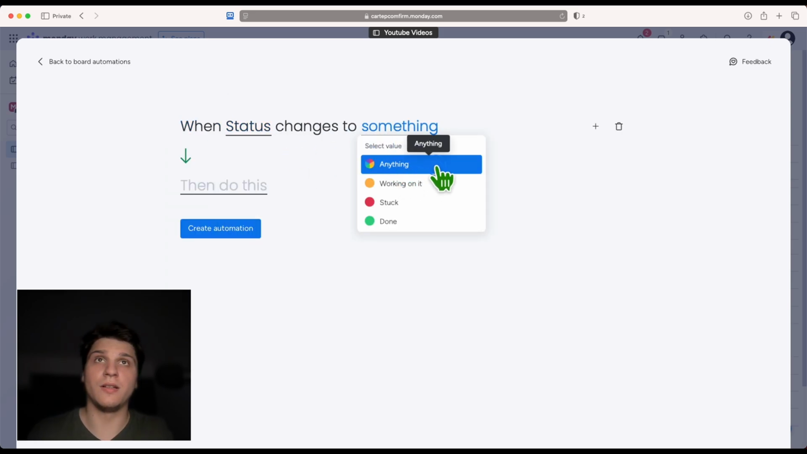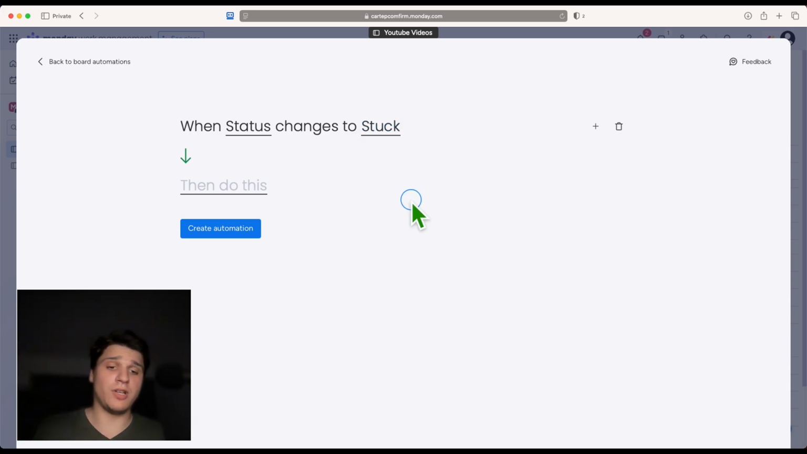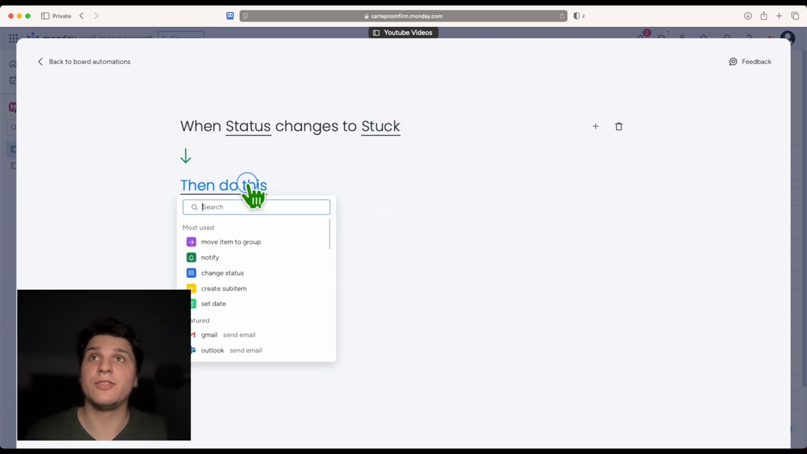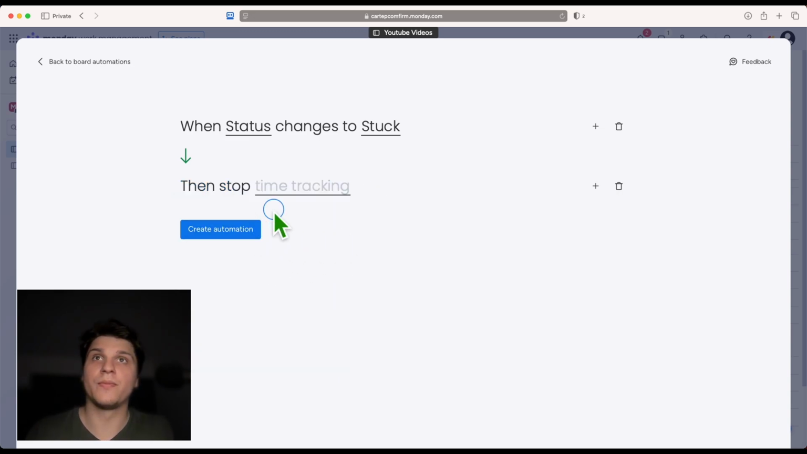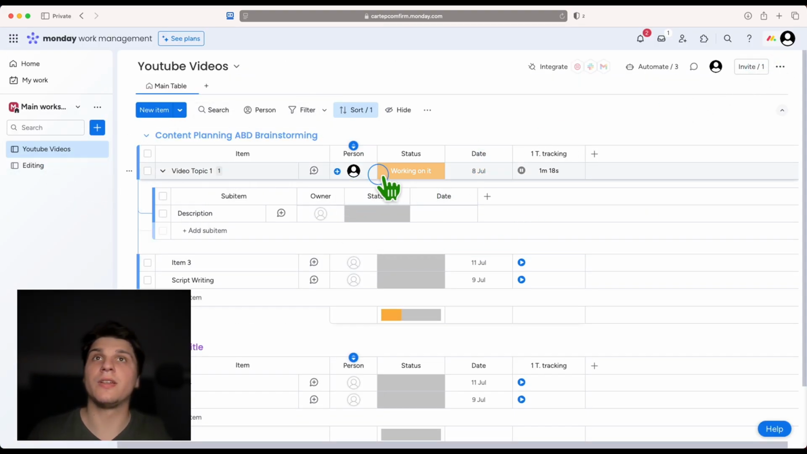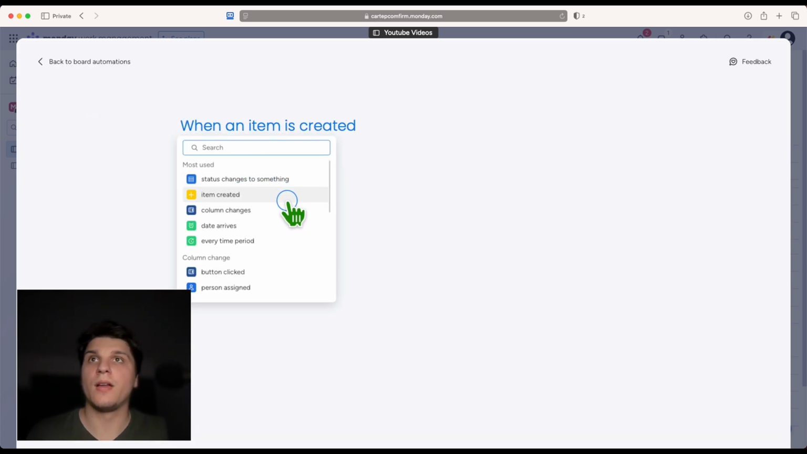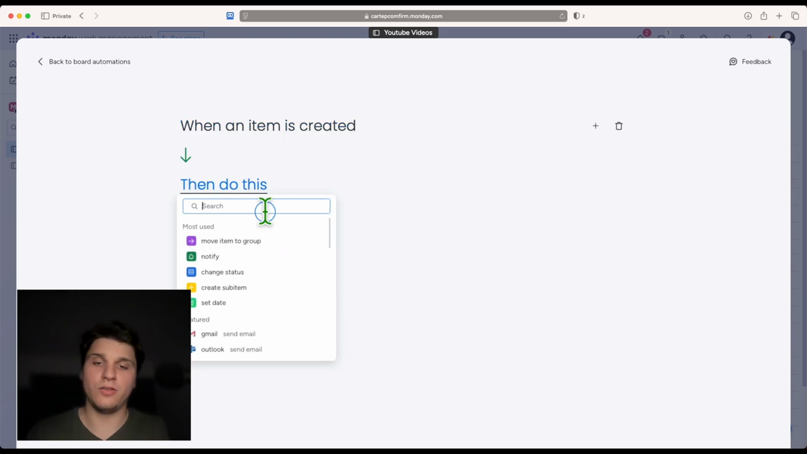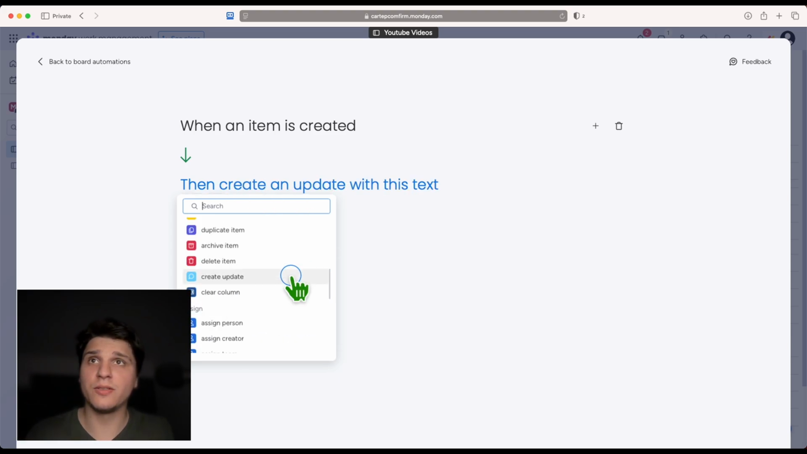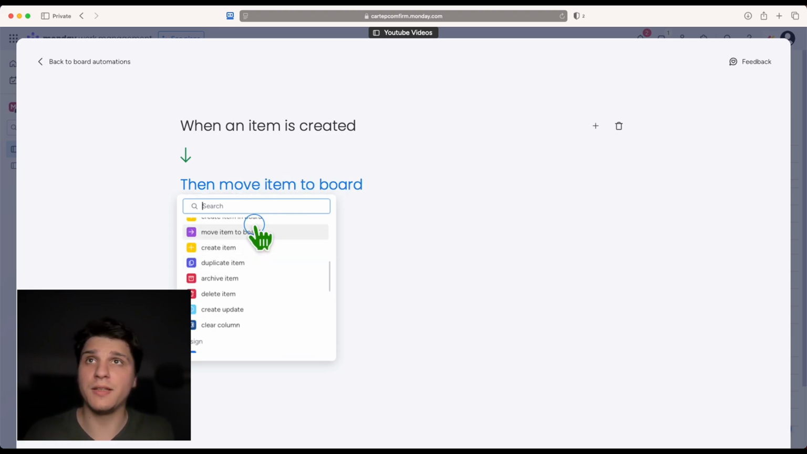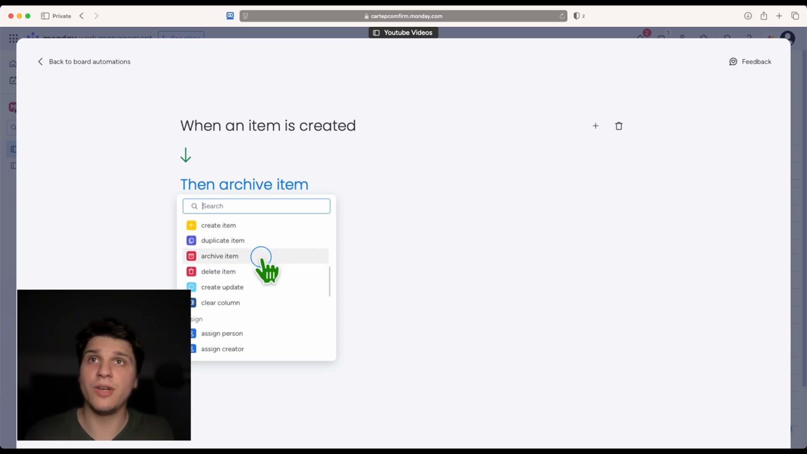status, and then even if I'm stuck, I'm not working, I'll just change this to time again, but I'll change this to stop. Okay, so the first one. And again, I'll use this. And also you can create another one. Let's say when an item is created, and here you can see when item created, then you can write here. You can see also that you can find a lot of options: create, update, delete, archive, duplicate, create item, move items. So you have a lot of options here.